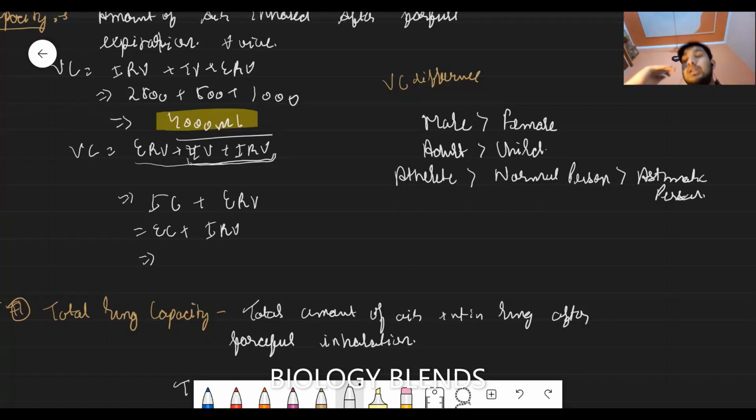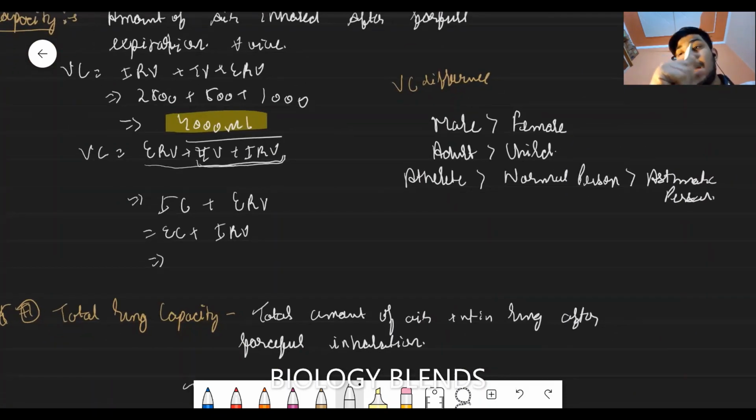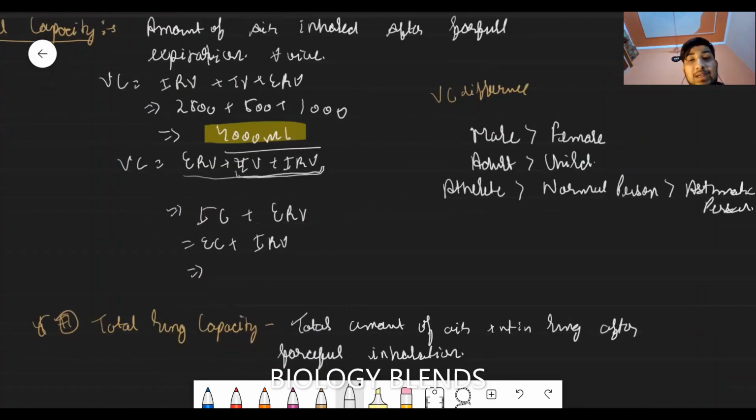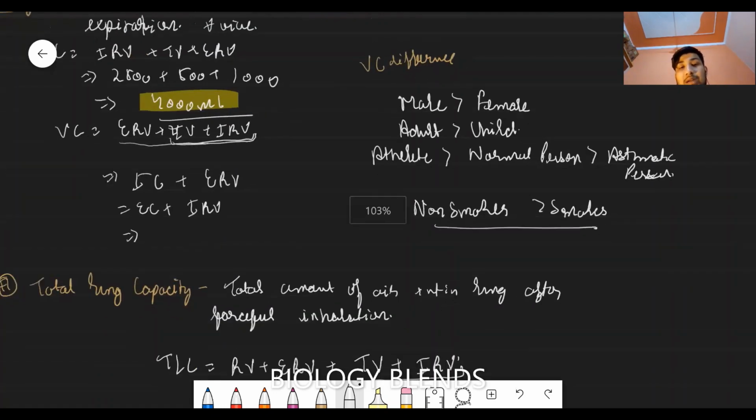In an asthmatic condition, you will see that the doctor asks you to inspire and expire through the spirometer. They are calculating the vital capacity. The vital capacity of a non-smoker is greater than that of a smoker. This is the variability of vital capacity.